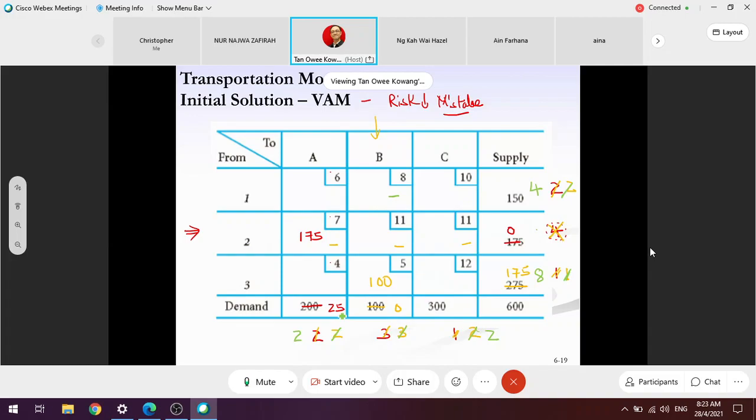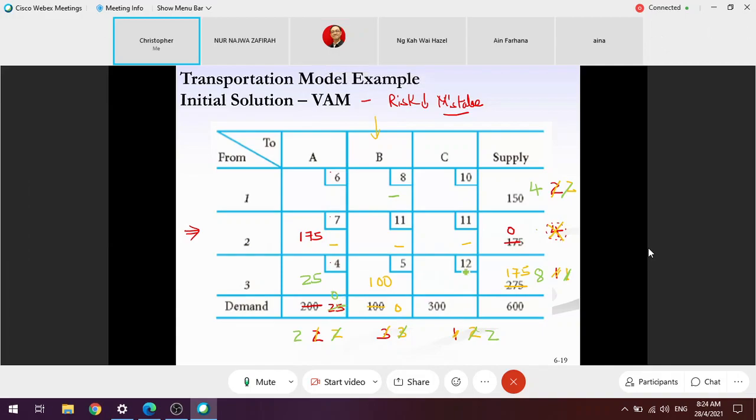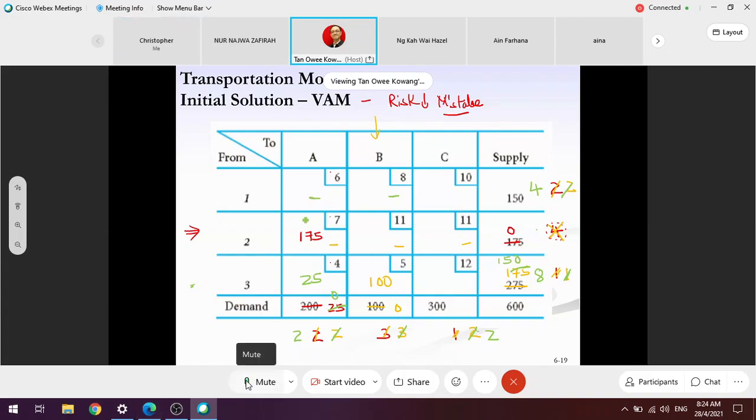4, there's 25, there's 175. So I fill in 25. No more? 0. Here? 150. 150, yeah? Since this is 0, so where's my pointer? Okay, so here's no more.